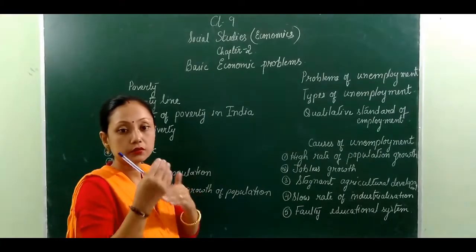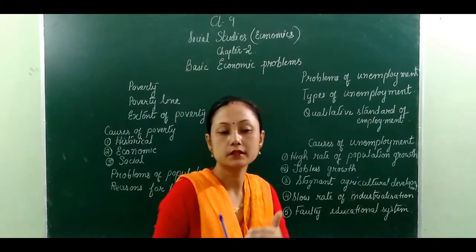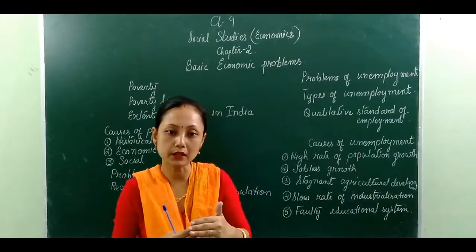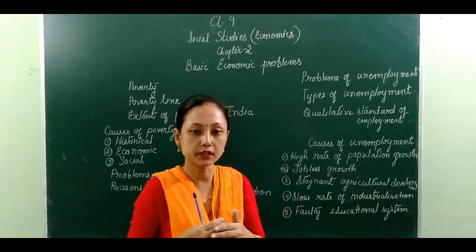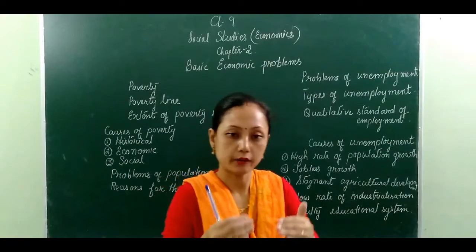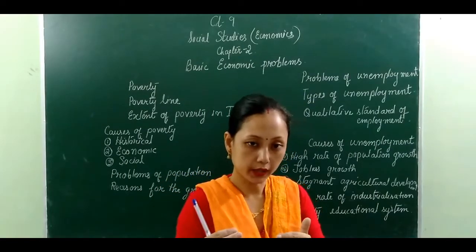Now, how do you calculate a person or a family living under the poverty line? Here is a limit given.